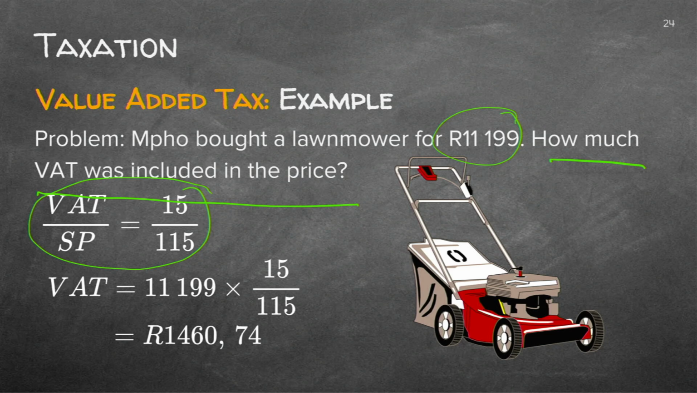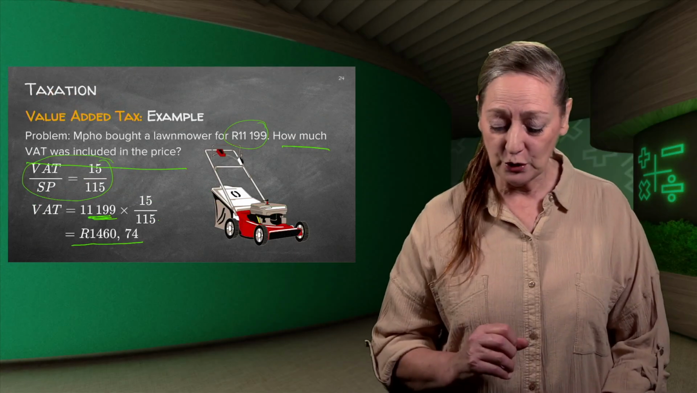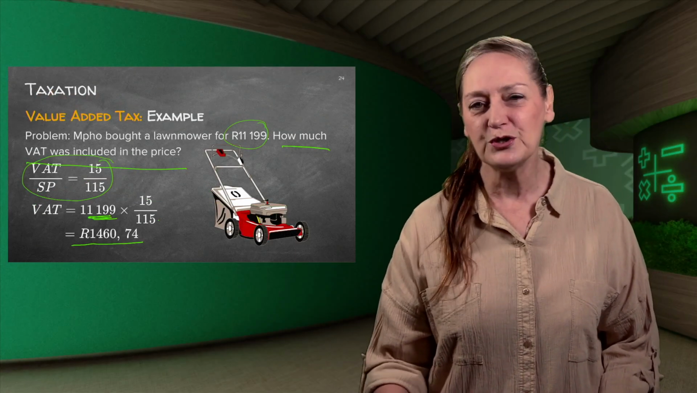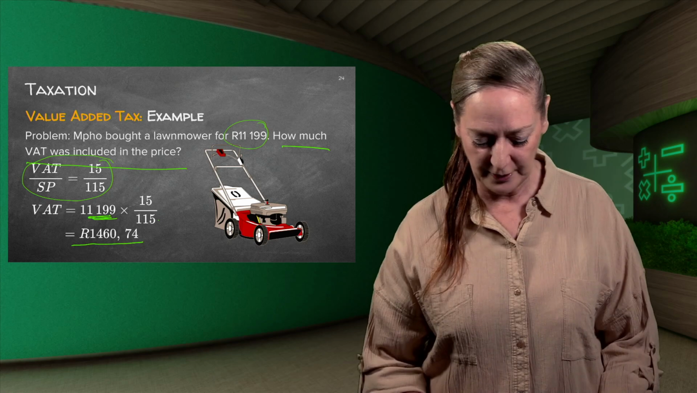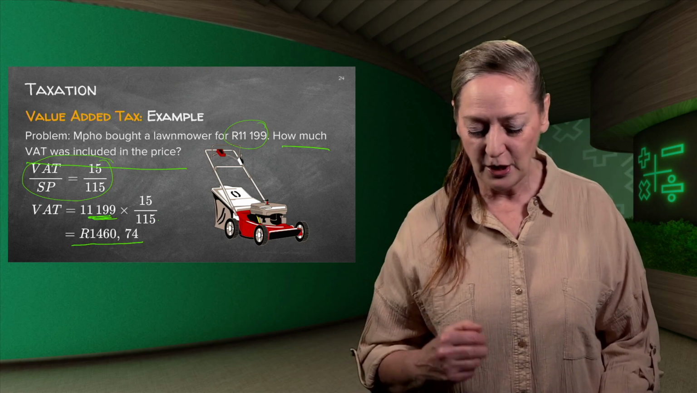So now we isolate VAT by multiplying both sides by SP. And the selling price is 11,199 times 15 over 115, which is 1,460 Rand and 74 cents. What is that? That is the VAT that was added. You can also work out now the original price without VAT. So that means you're going to subtract 1,460 and 74 cents from 11,199.